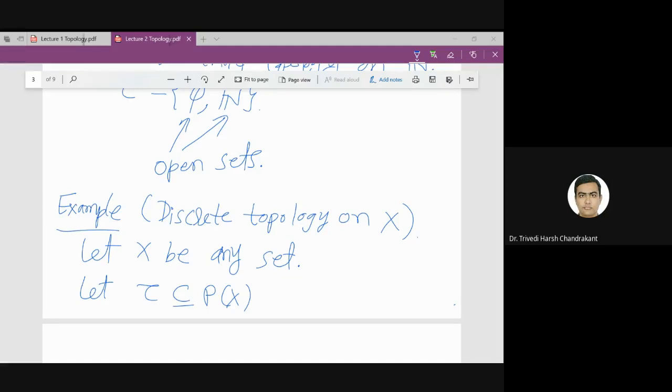No, open set, that is not. See, one thing is that so that we will discuss. So let me discuss some more example. It will be clear after that. So this example and next example. After that, I will explain this notion again. Okay, sir. Because I need some example at least to explain that thing.